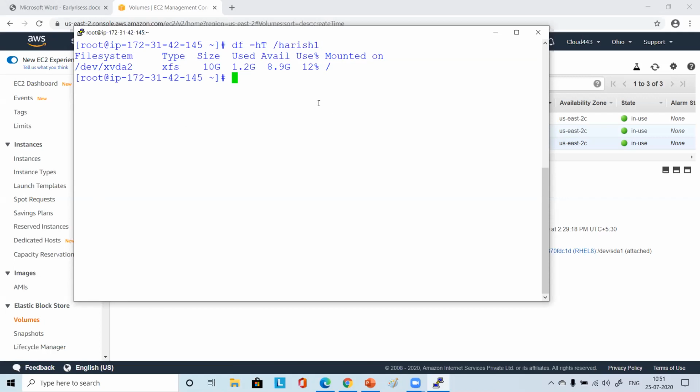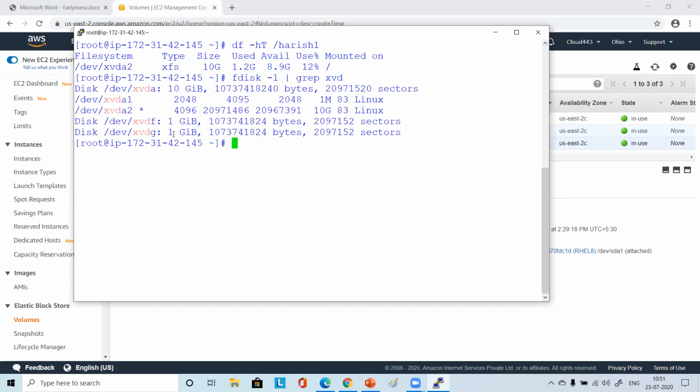Now, what we want, we have an additional 1 GB disk, correct? XVDF we are having, right? So what is the disk name? XVD, okay, I have this XVDF.